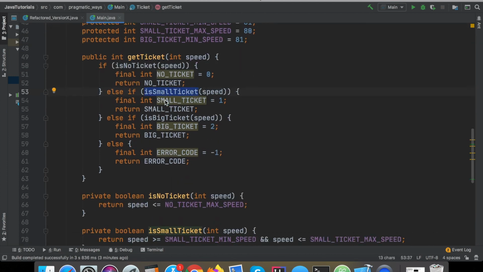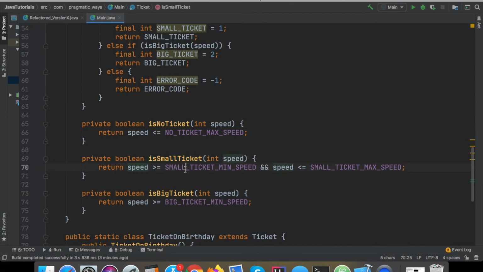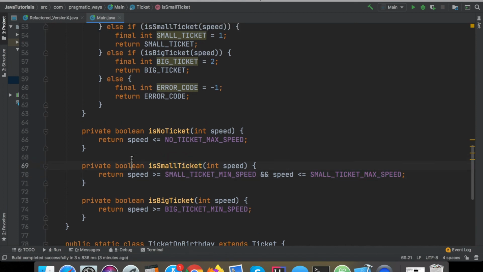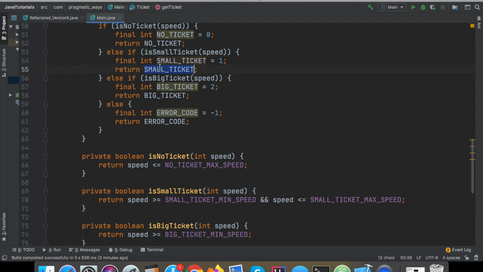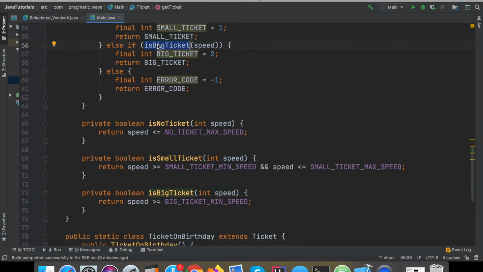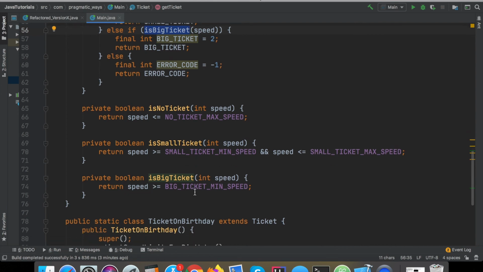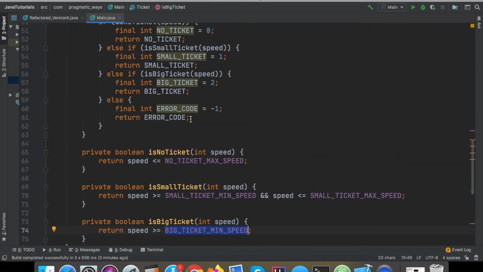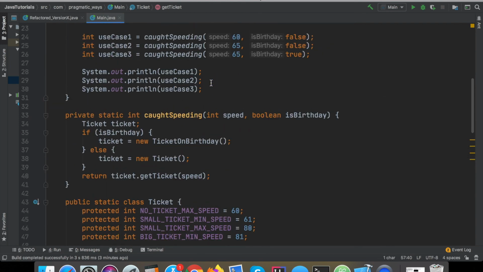So then else, if it's small ticket, if the speed is greater than or equal to the minimum speed for a small ticket, and the speed is less than or equal to the maximum speed for a small ticket, if it's within that range inclusively, then that's going to return true. So if true, then return the small ticket. Else, if is big ticket, if it's greater than or equal to the big ticket minimum speed, we'll then return the big ticket value, which is the 2. And that's it. That's all I got for you guys.